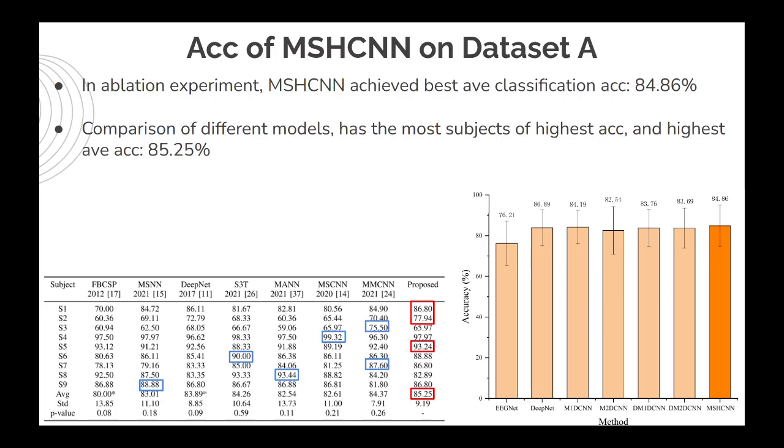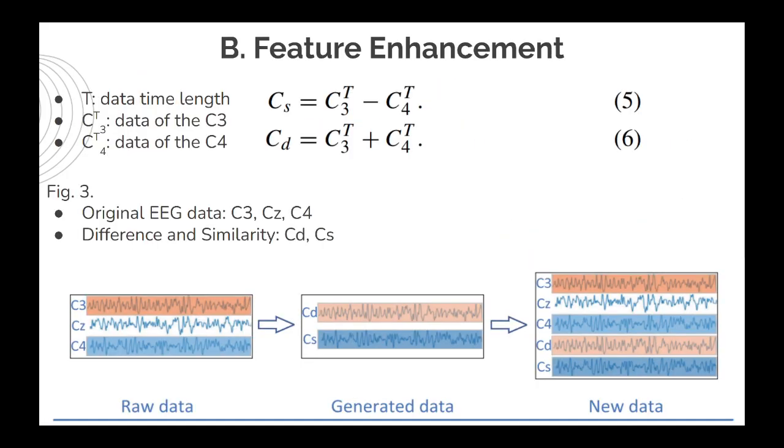The right block plot shows that compared to the baselines EEG-net and DeepNet, their model achieves the best average classification accuracy. In the ablation experiment, the accuracy also increased, proving the effectiveness of the hybrid CK size. The left table shows that their model has the most subjects with highest accuracy, and it also has the highest average accuracy.